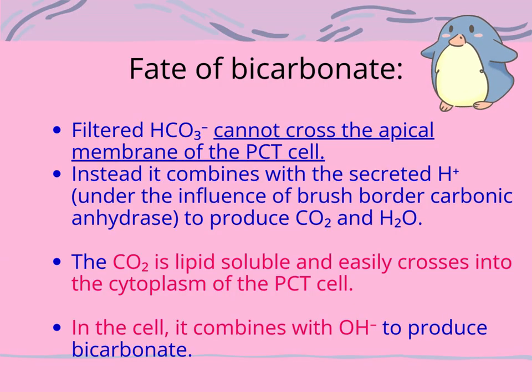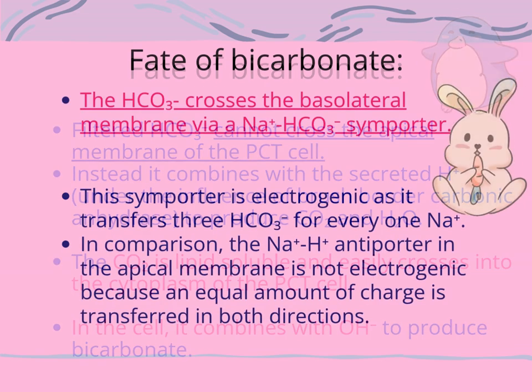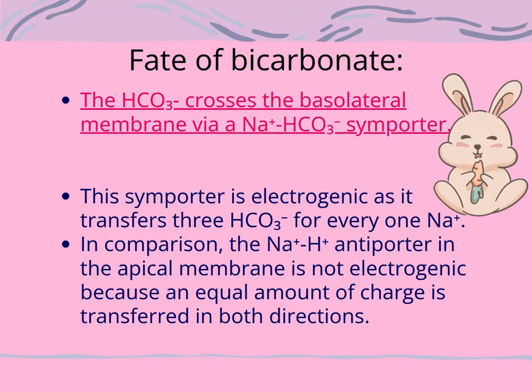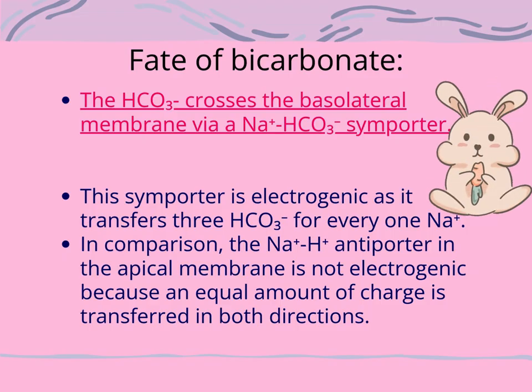Filtered HCO3 cannot cross the apical membrane of the PCT cell. Instead, it combines with the secreted H+ under the influence of brush border carbonic anhydrase to produce carbon dioxide and H2O. The carbon dioxide is lipid-soluble and easily crosses into the cytoplasm of the PCT cell. In the cell, it combines with OH to produce bicarbonate. The bicarbonate crosses the basolateral membrane via a sodium bicarbonate symporter.